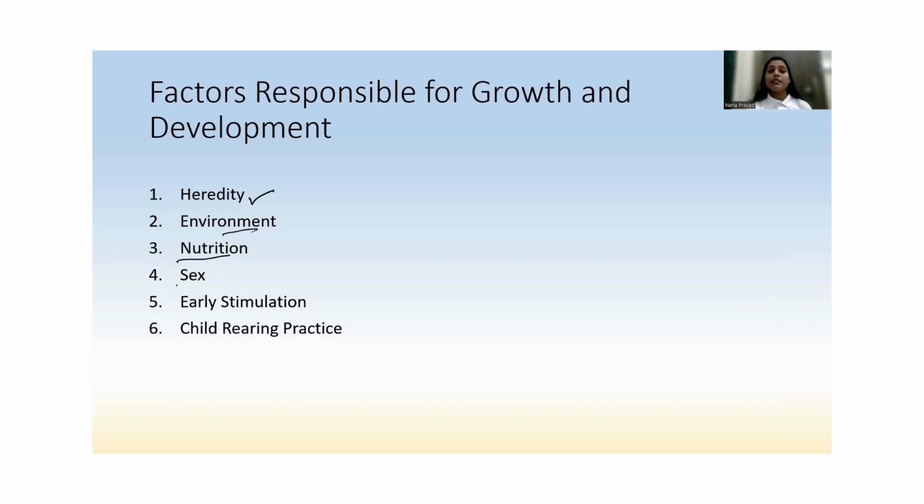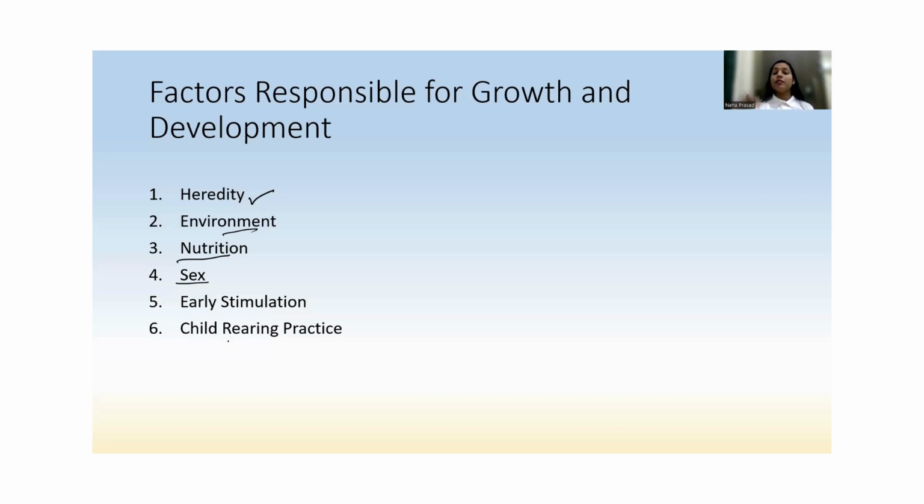Now, next is sex. Here sex refers to biological difference. So we have male and female, girl or boy. Sex also plays a very important role. It is also a factor responsible for growth and development.